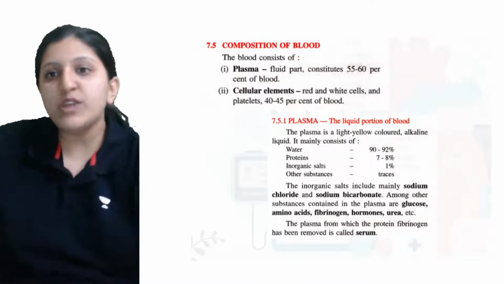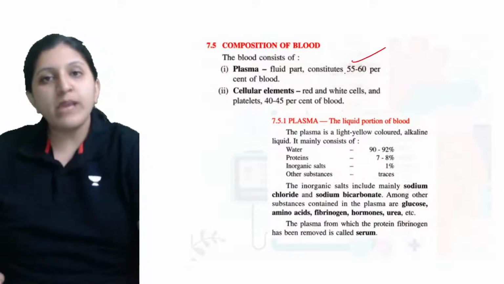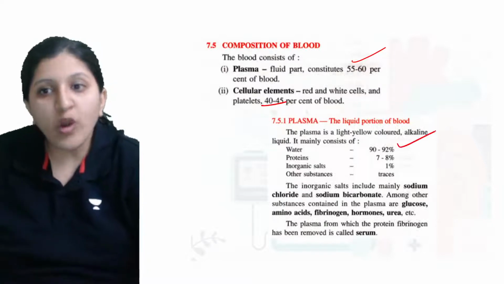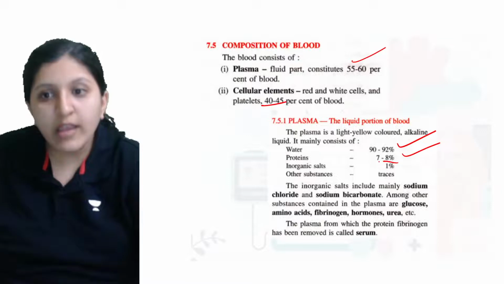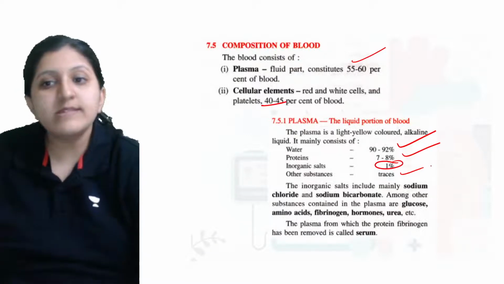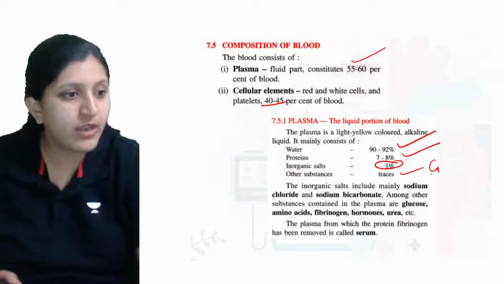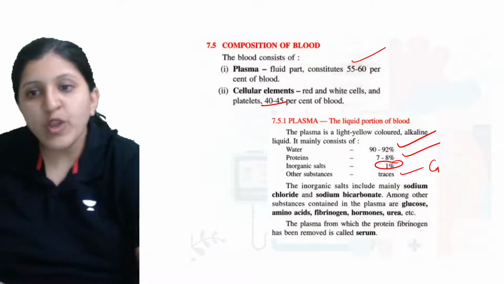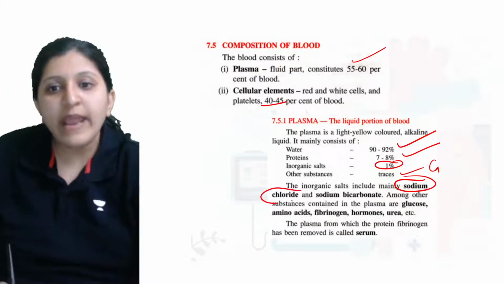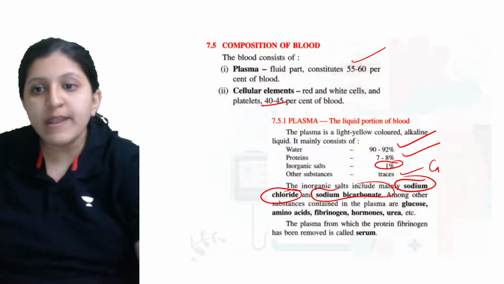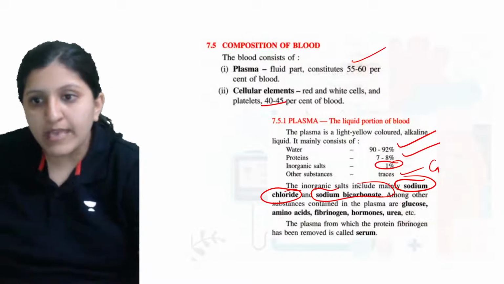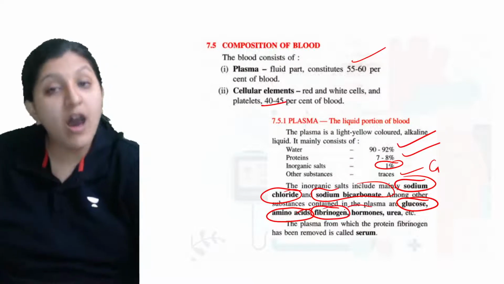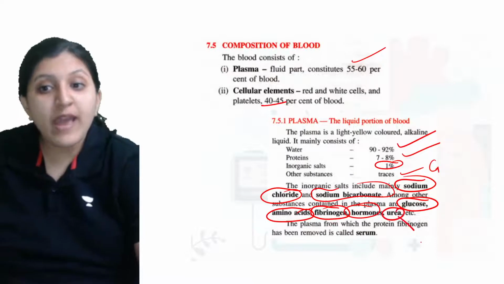So composition we saw. Plasma forms about 55 to 60%, and the cellular part is about 40 to 45%. Water is this much, protein is this much, and there are inorganic traces. Then other substances can be glucose, amino acids, fatty acids and glycerol. With respect to inorganic salts, it can be sodium chloride, NaCl, and sodium bicarbonate. Other substances contained in the plasma include glucose, amino acids, the protein fibrinogen, hormones, and urea, which is a waste product.